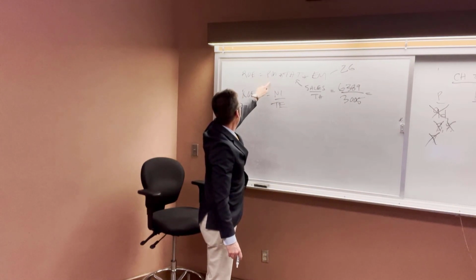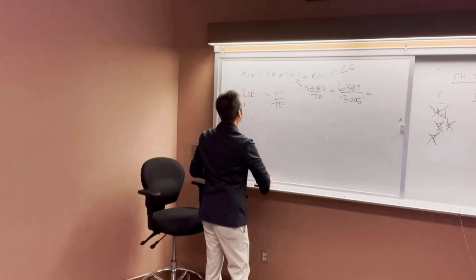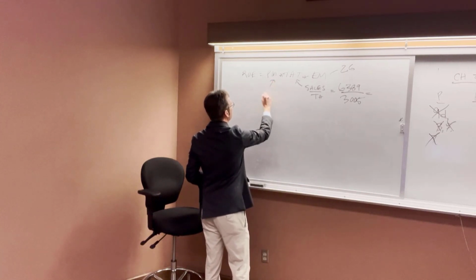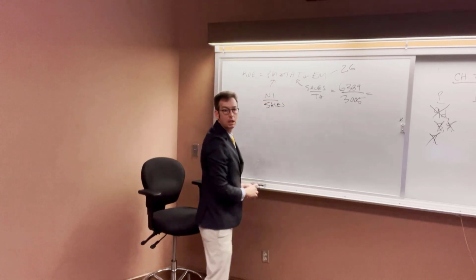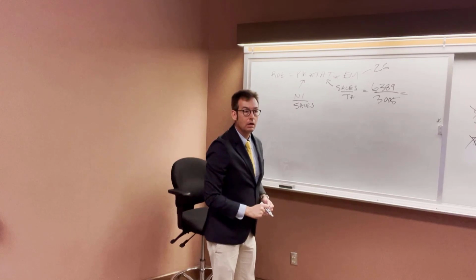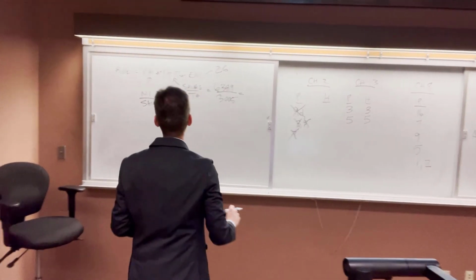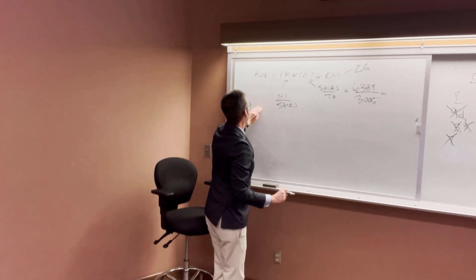Let's see, actually, we didn't even have to do this, because what is profit margin? Net income divided by sales. And so let's see what we get here.